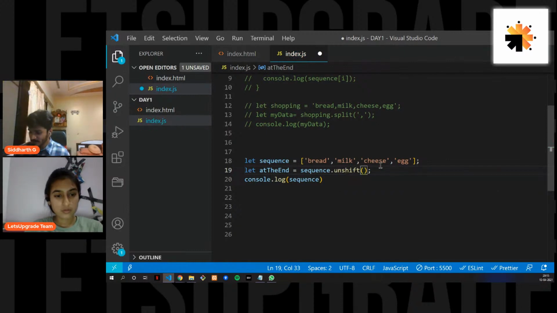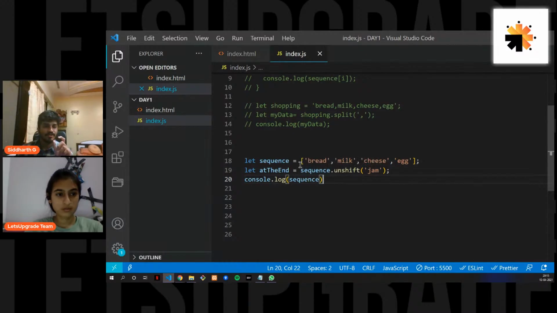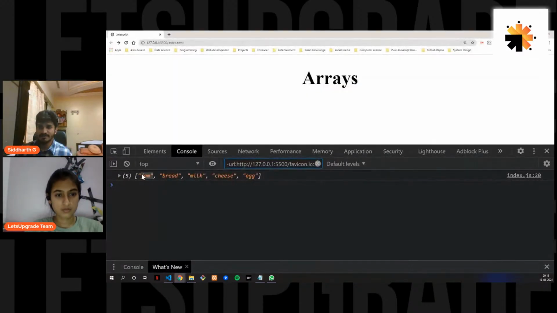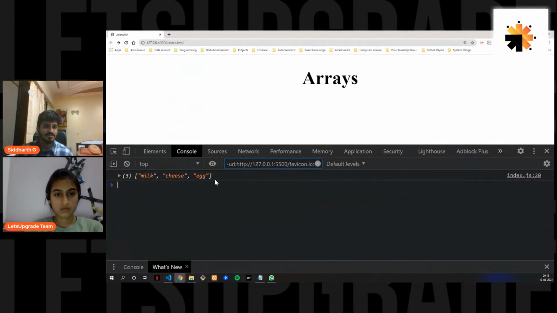Unshift. Okay. And let's say what we want to add. Let's say jam only, for example. You see, now the jam is at the first, right? And before, when you used the push method, the jam was at the last, right? So when you use the unshift method, you put the value in as the first element. Now what if I want to remove this? I'm just going to use shift. Because now I don't have the jam value, I'll just remove bread from the first. Now when I check, it's milk, cheese, and egg, and the bread is removed, right?